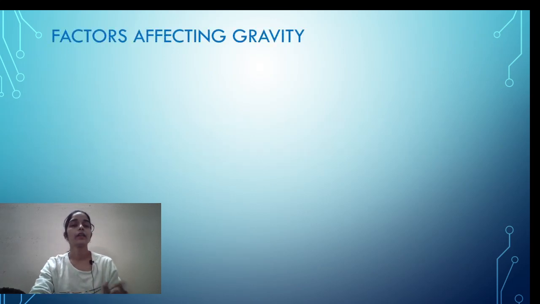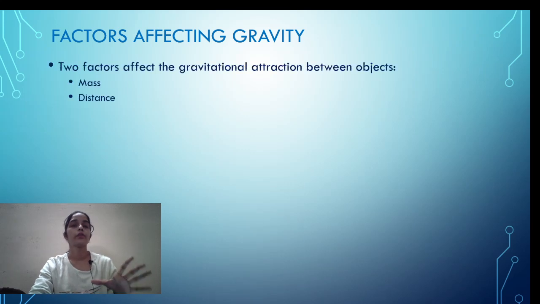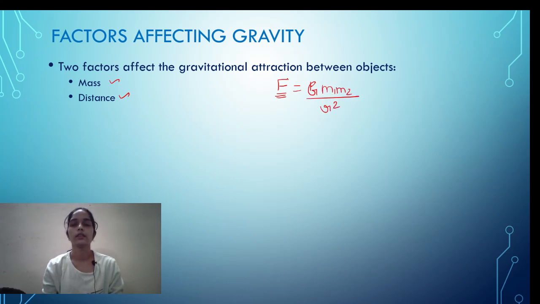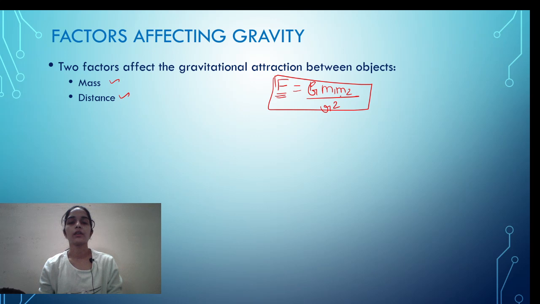Now what are the factors that affect gravity or the gravitation? Two factors that basically affect this are the mass and the distance. We are just taking a brief look at gravitation. Basically, the gravitational force is equal to G m1 m2 by r squared. This is the formula. We are not deriving it, we just want to study the factors affecting it.